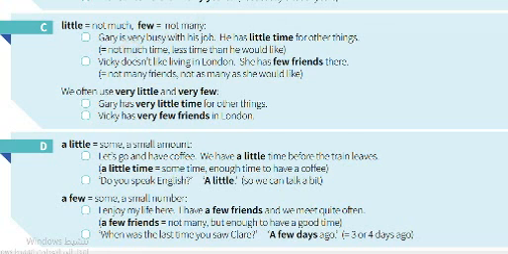Gary is very busy with his job. He has little time. So the time here is uncountable. Little comes with uncountable. That's the point. Not much time, less time than he would like. Vicky doesn't like living in London. She has few friends there. It means not many friends to move around or to walk with. We often use very little, very few, like very little time. This is for emphasis, to stress a certain point that we didn't have that much time.